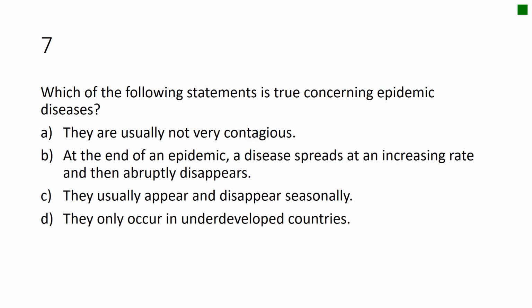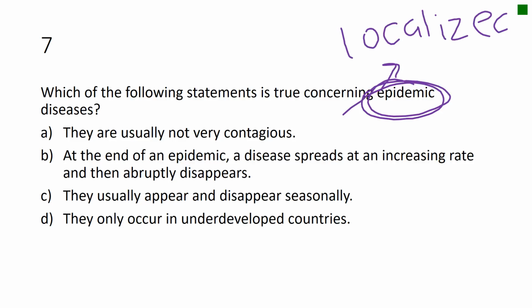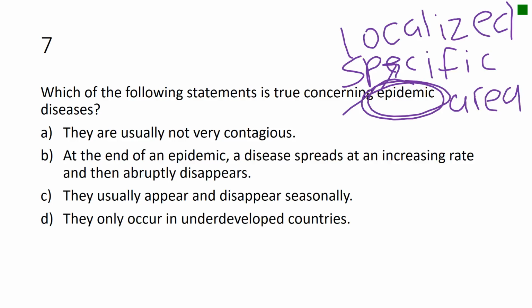Number 7, which of the following statements is true concerning epidemic diseases? Again, we got to find our keyword. In this case, our keyword is epidemic. We're looking for localized. We're looking for just a specific area. So let's look at our answer choices.